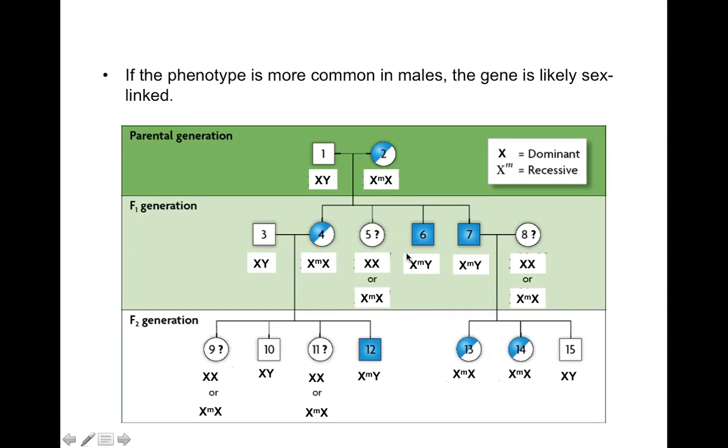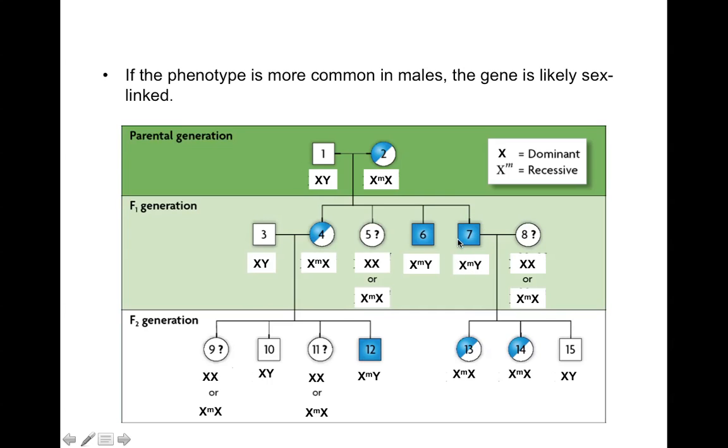This individual was a male, and he got a Y from his dad and an X from his mom. So if he wanted to blame one of his parents, which wouldn't be very nice, he inherited that recessive allele from his mother, right? Because his father gave him a Y chromosome. Same thing with his brother here.